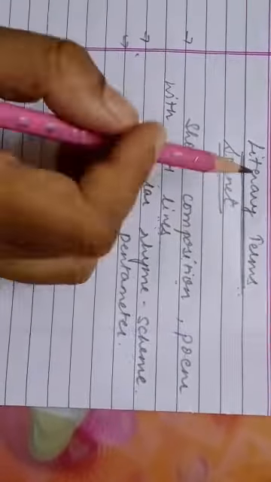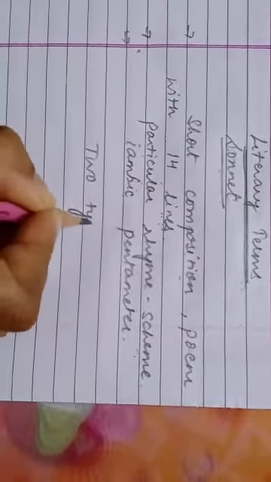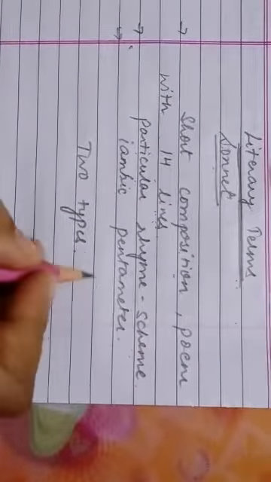Now, there are two types of sonnets that are most popular in English literature. Number one is English sonnet.